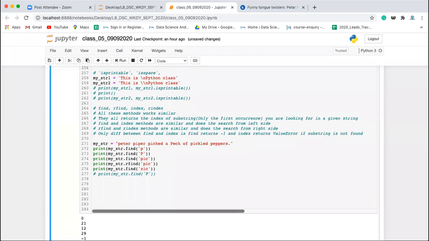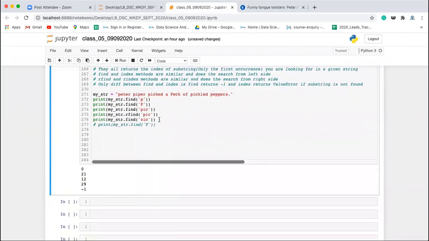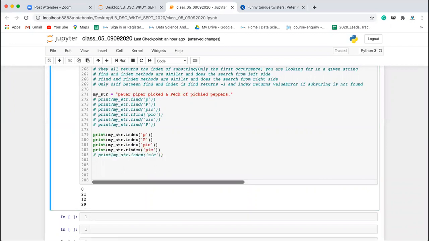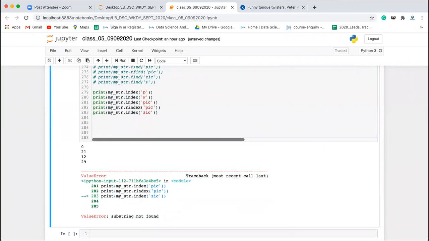So now if you run this, it will be giving you -1 in the case of the find method or rfind method. Now let's see all these methods with the index. Everything is similar. Whatever we have got, everything is similar. You are getting the same index, right? But the only difference is when it is not found, then it will raise a ValueError. That's it. Clear, everyone?